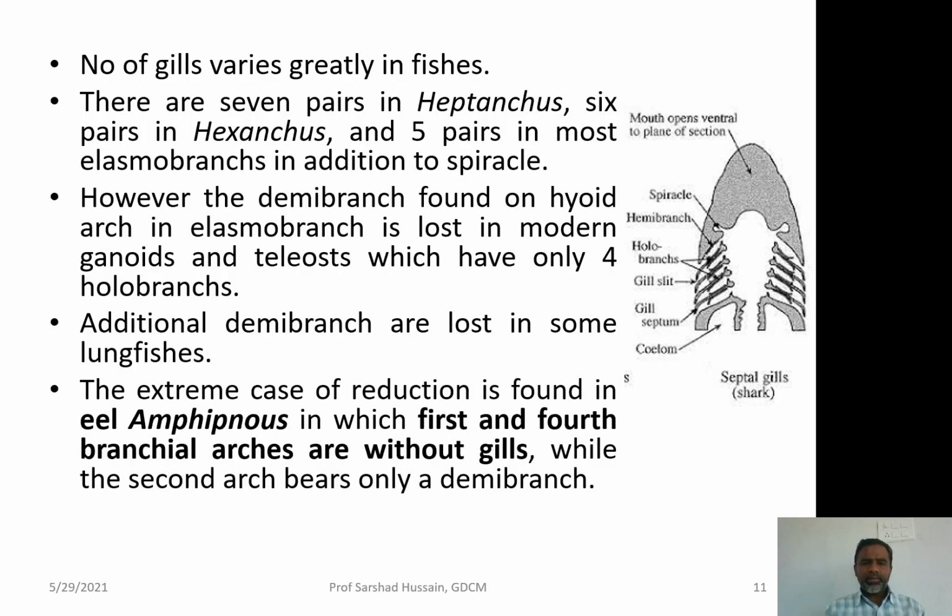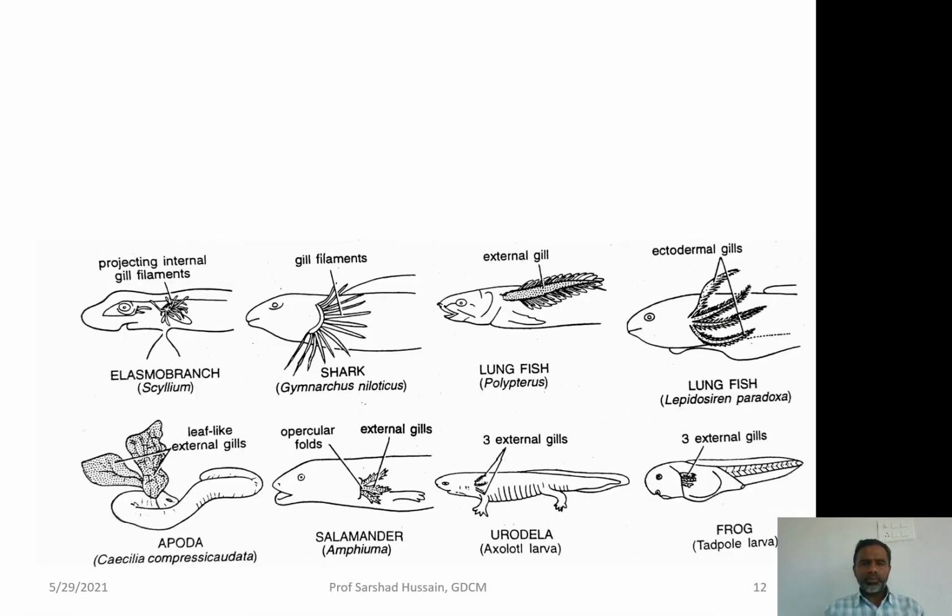The extreme case of reduction is found in Amphiuma, in which the first and the fourth branchial arch are without gills, while the second arch bears only a demibranch, that means half a branch, not the full one.